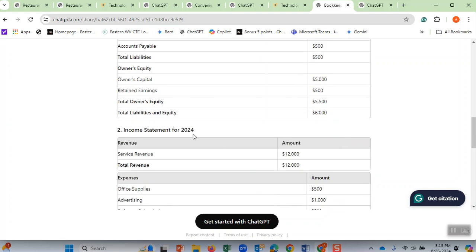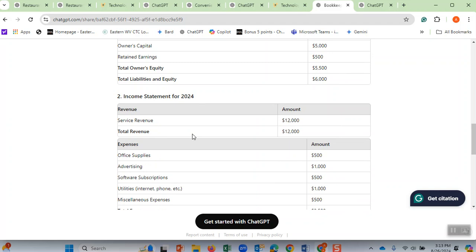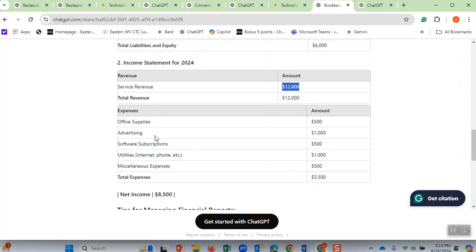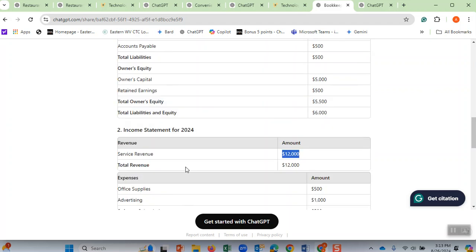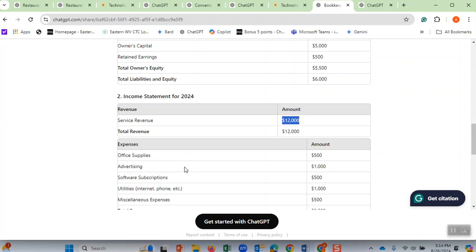Now, here is our income statement. See how easy and clear it is? Revenues are $12,000. And then the expenses that we have: office supplies, advertising, software, utilities, miscellaneous. One thing you may notice is that you don't see any insurance, which is fine. Sometimes it's not a bad idea to buy a basic insurance in case you miscalculate someone's